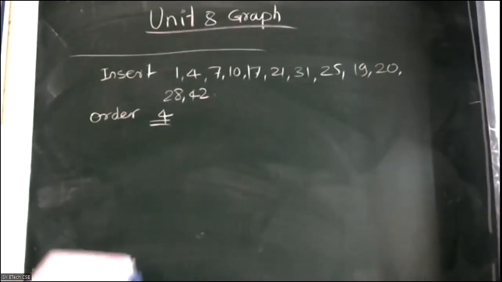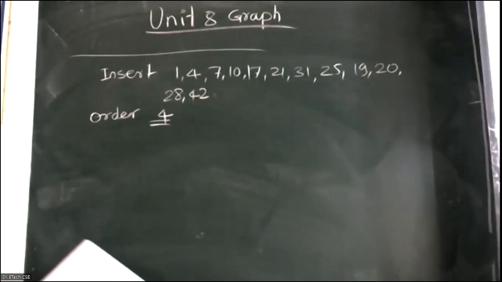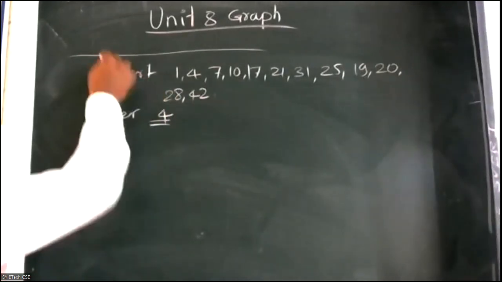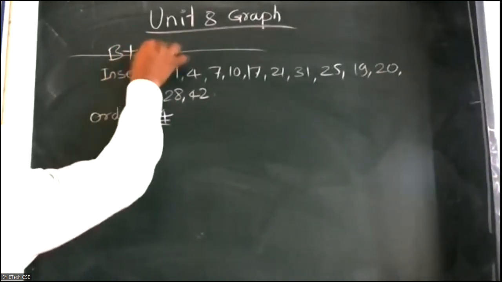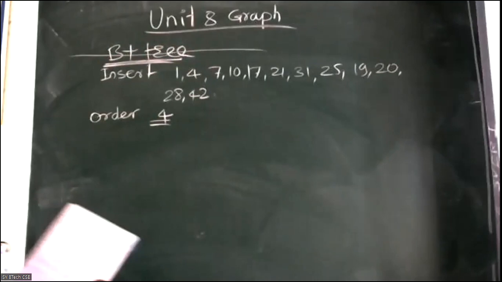So here, what is the max key? Max key value, if order is 4 means 3. Am I audible, online student? Yes, sir. So the question is related with the B plus tree. So here, the doubt is at the last step only.